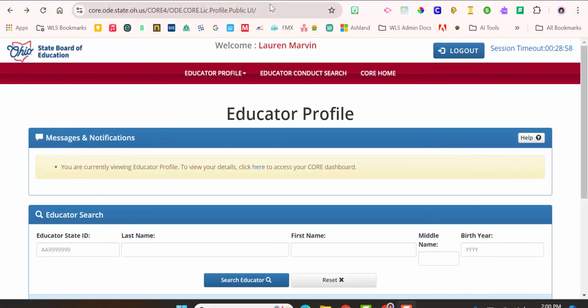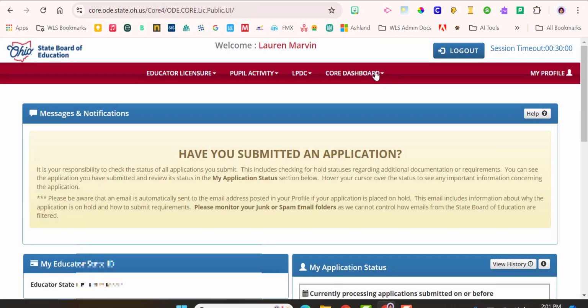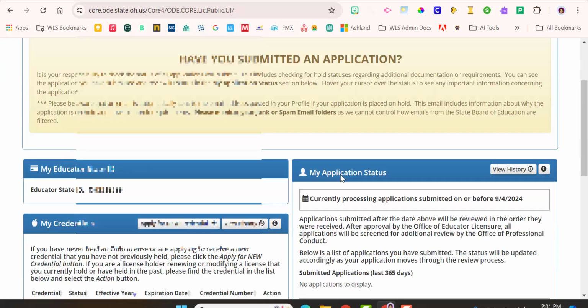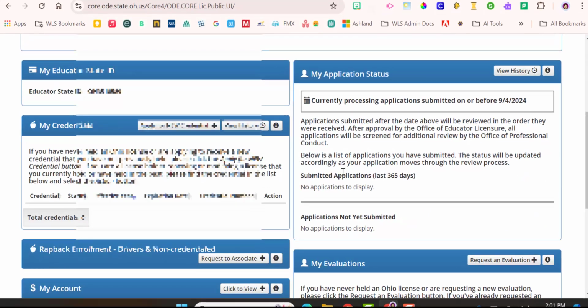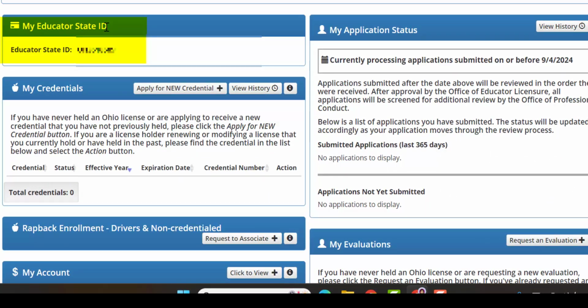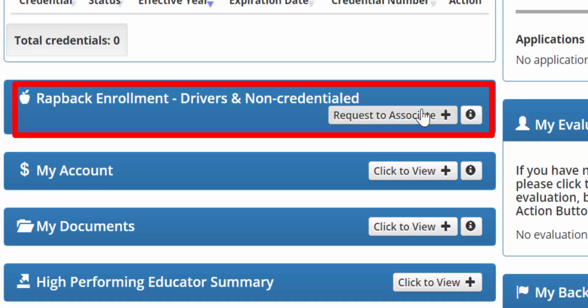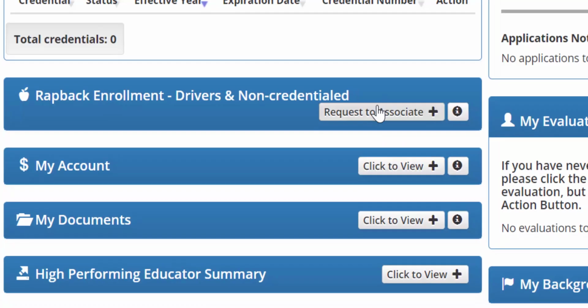All right, so the next step is to request to associate to your school district or employer. On that red bar at the top, you're going to click Core Home. So this is your dashboard. So you're going to scroll down and you'll see right away that you have your My Educator State ID. So you might want to take note of that. So we're going to look for Rapback Enrollment, and then you're going to click Request to Associate.